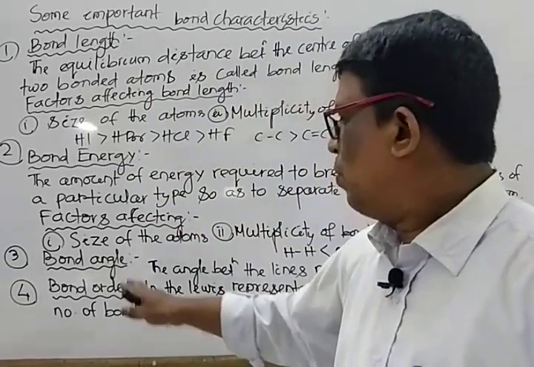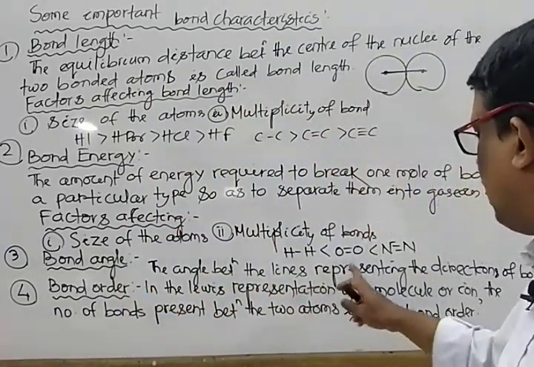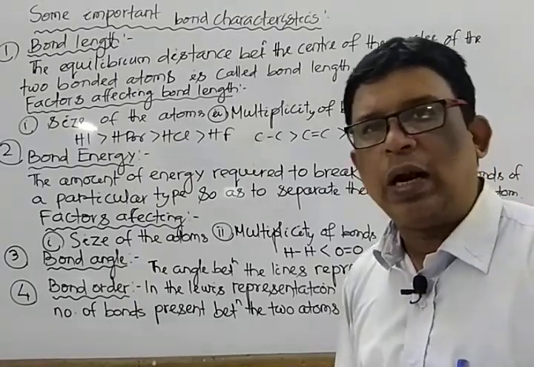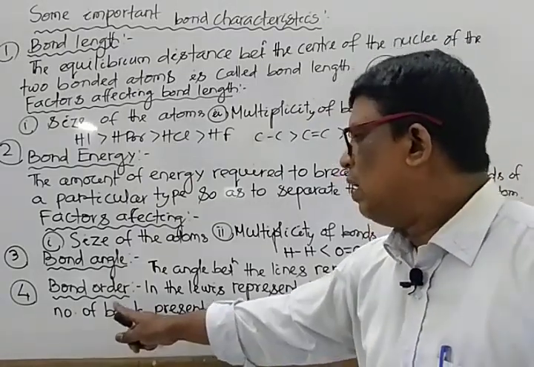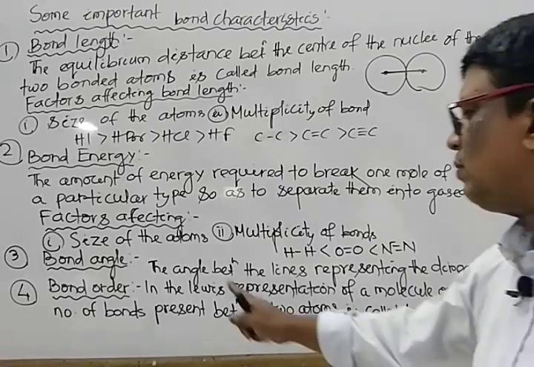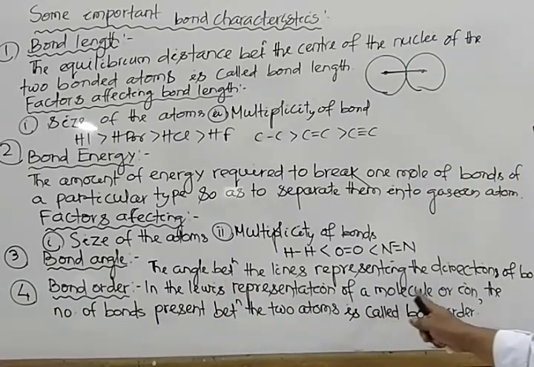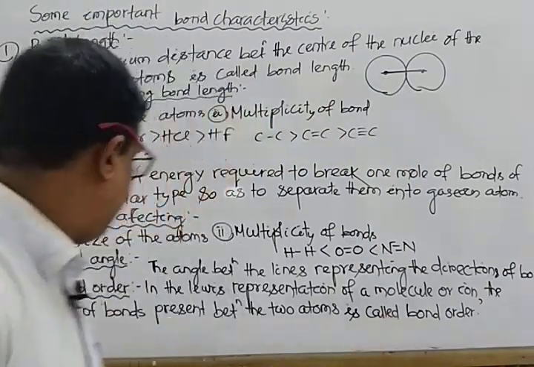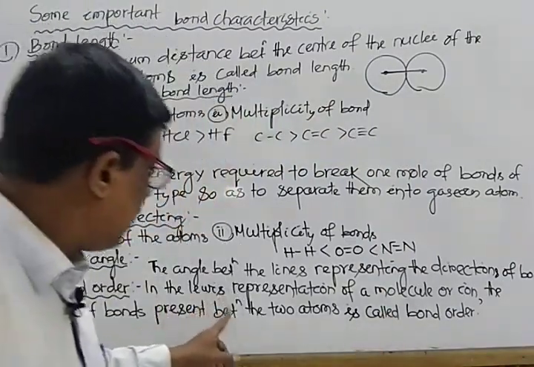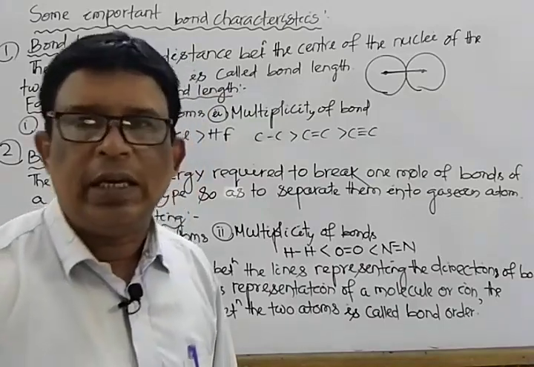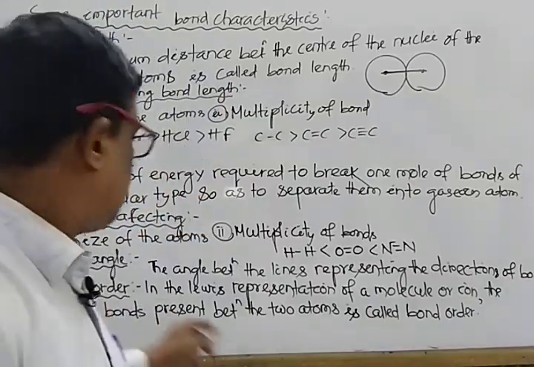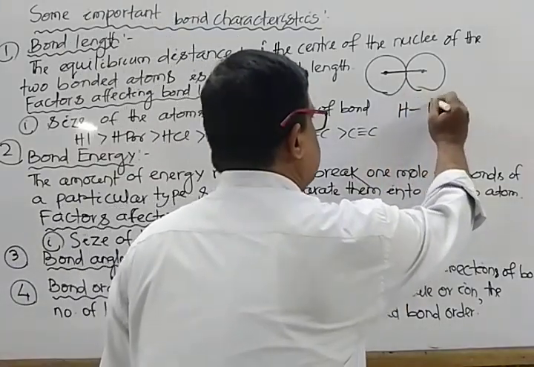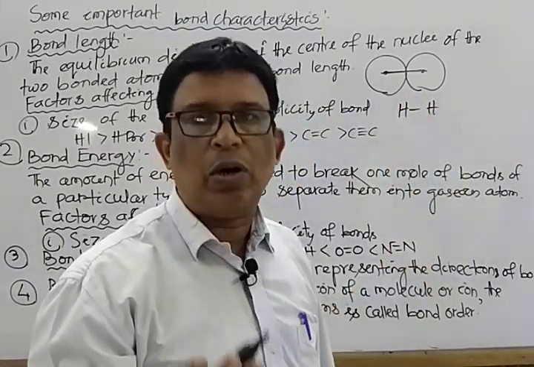Next one is bond angle. The angle between the lines representing the directions of the bonds is known as the bond angle. And the last parameter, that is bond order. In the Lewis representation of a molecule or ion, the number of bonds present between the two atoms is known as its bond order. That means in the case of the hydrogen molecule, it is H single bond H, so the bond order is 1.